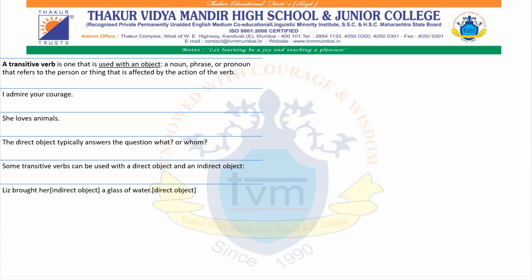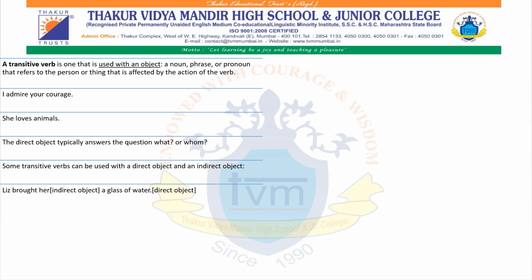Now, when we see the sentence, there is a subject, Liz, brought, the verb, and then comes her and a glass of water. Now, what will be the object? Actually, both her and a glass of water are objects. There is a direct object and indirect object. The direct object is one which directly receives the action or directly gets affected through the action done by the subject. So that will be a glass of water, direct object, and indirect object will be her.